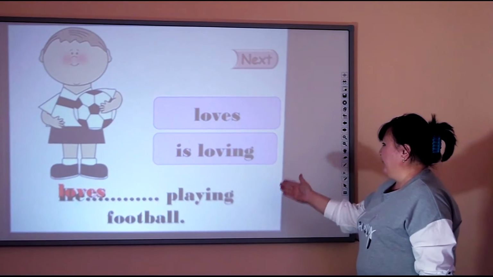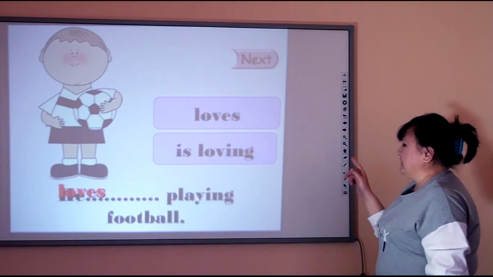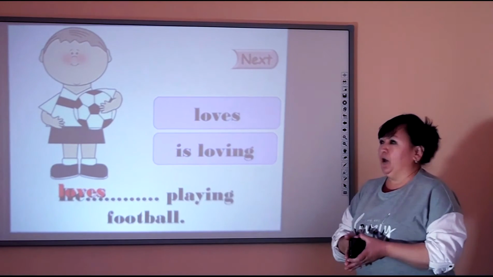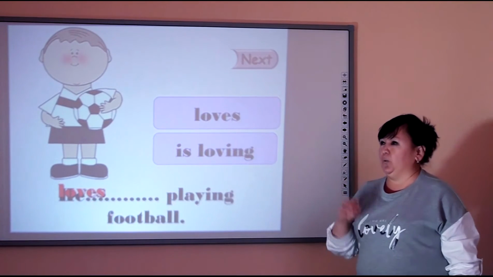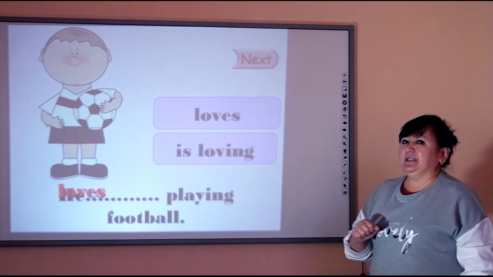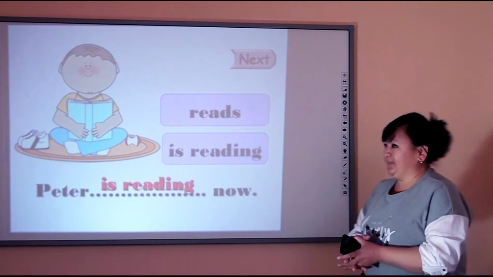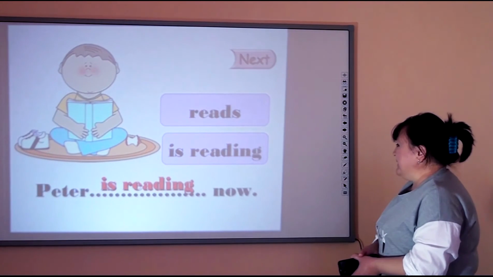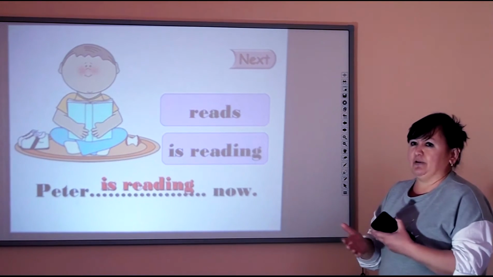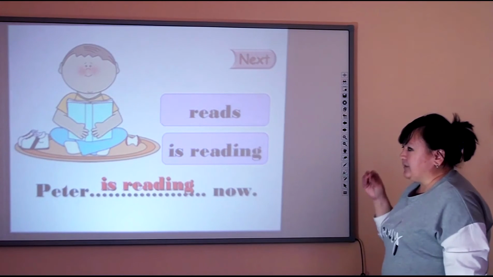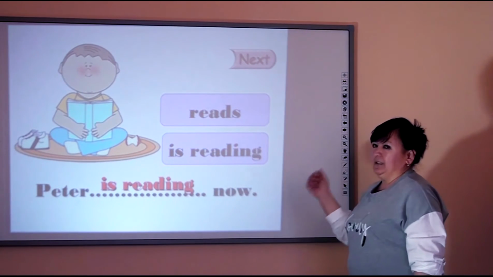He plays football. Here we have two verbs, loves and is loving. If we choose loves, that means he always loves playing. But if we choose is loving, that means that he is loving it right now. What do you think? Which one is correct? Of course, loves is the correct one. Okay. The second one, reads and is reading. Reads shows the action that he always reads. And is reading means that he is reading the book right now. And here we have an example, Peter is reading now.